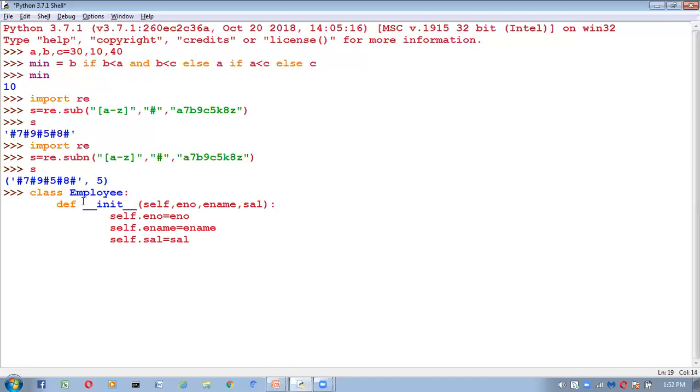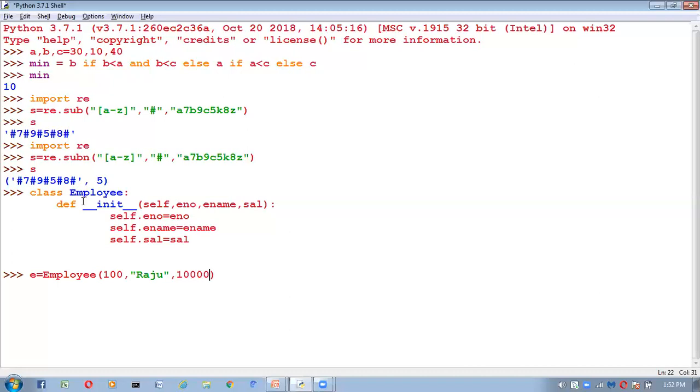So next, whenever we create an object for the employee class, automatically this constructor will be executed for initializing the attributes of the object. Now I'm going to create an object e for this employee class. While creating the object, we have to provide the values: 100 comma Raju comma salary 10,000.